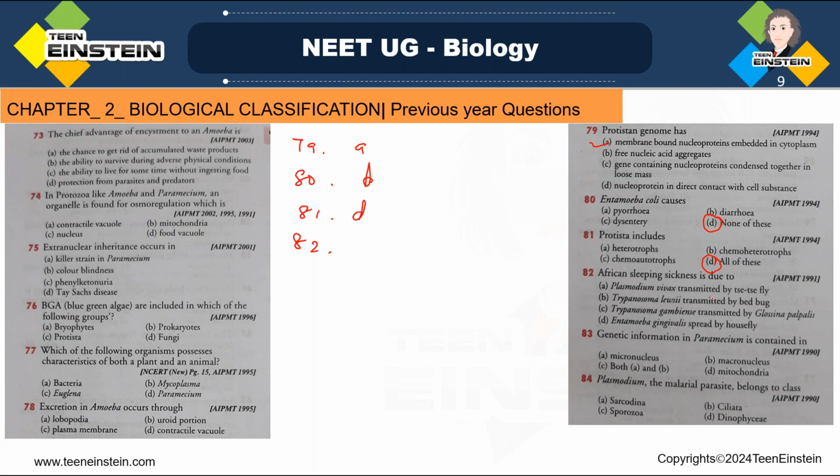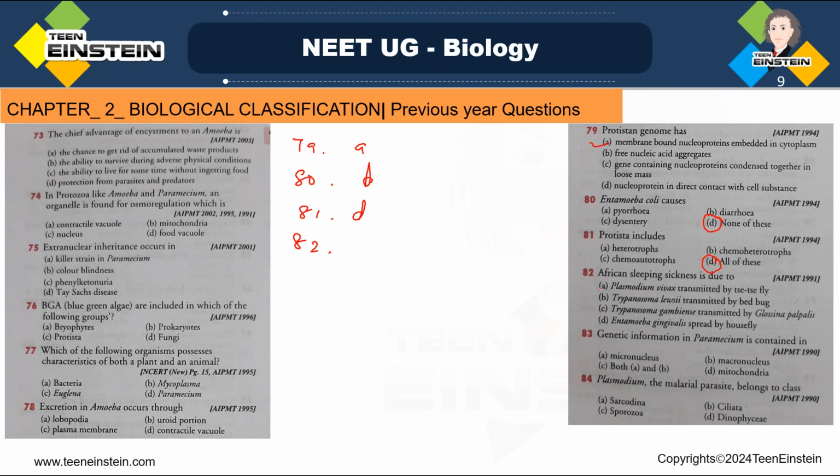Next, question number 82. African sleeping sickness is due to option A, Plasmodium vivax transmitted by, then Trypanosoma lucy, then Trypanosoma gambiense, and amoeba. All these are the options which we got.